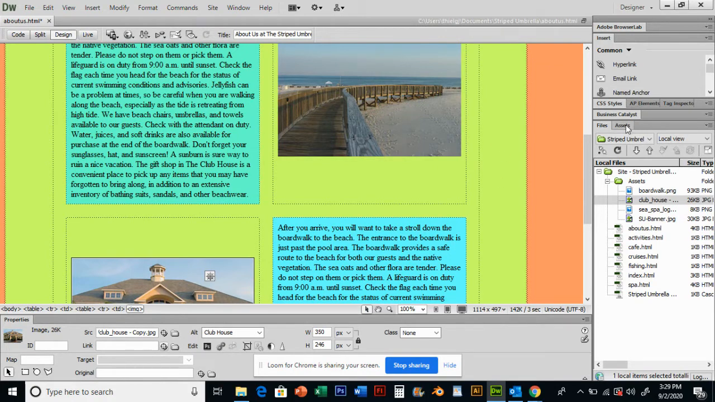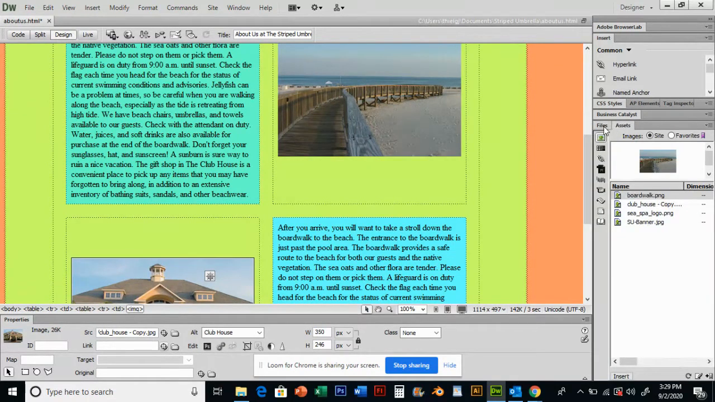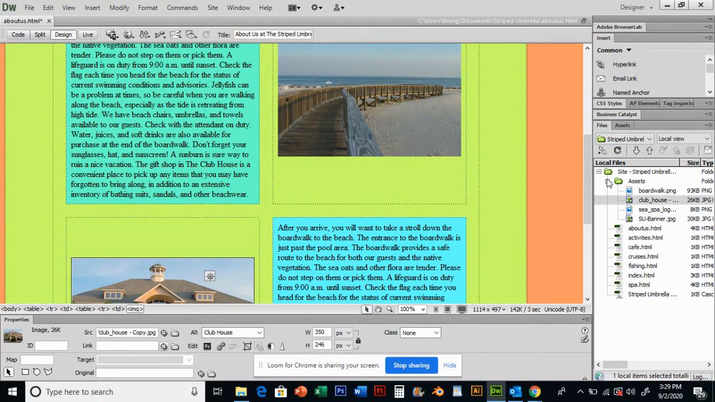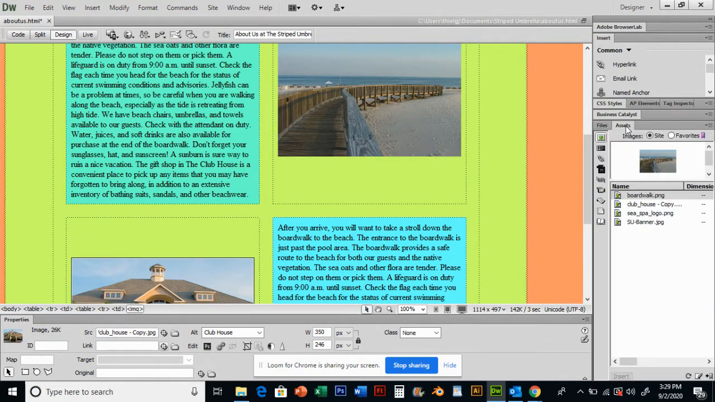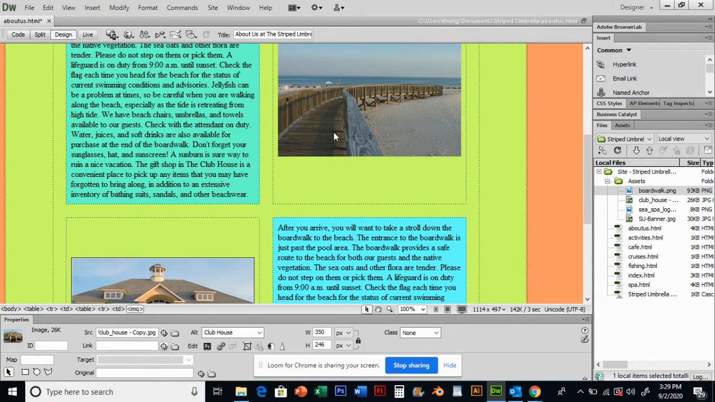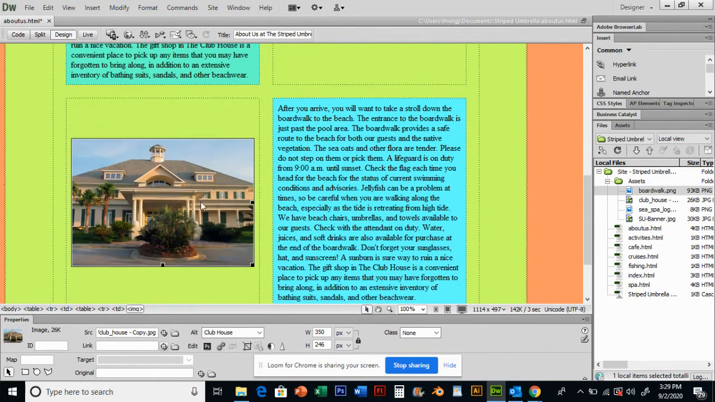You can see your assets if you click your assets panel. This shows me the assets that are in my site. What images are in my site? That's a little tab next to files. Click files, you can pop back to files. You can still see them there too. But the nice thing about assets, it gives you a little preview. It tells you what the picture is, what each of these assets is. So it's kind of helpful too.